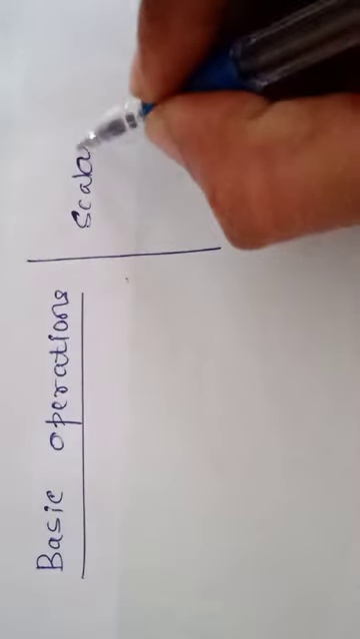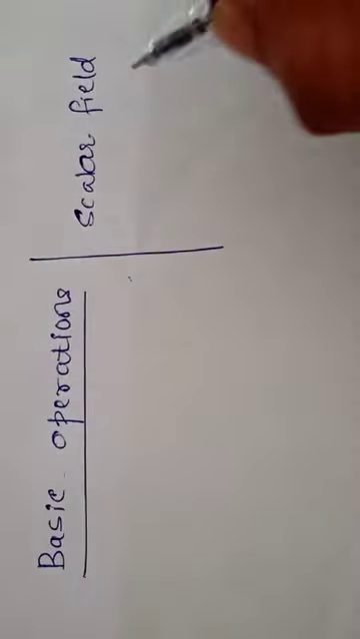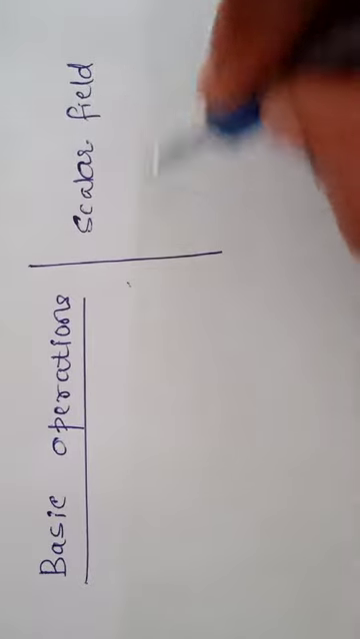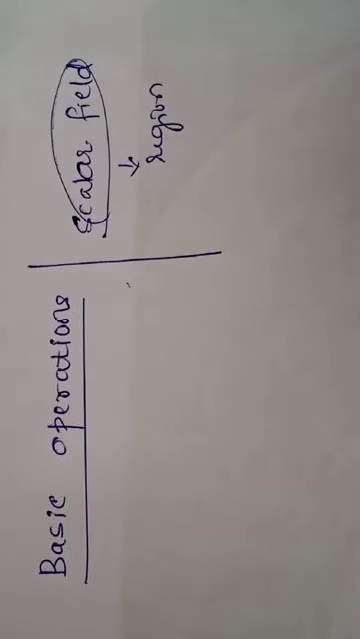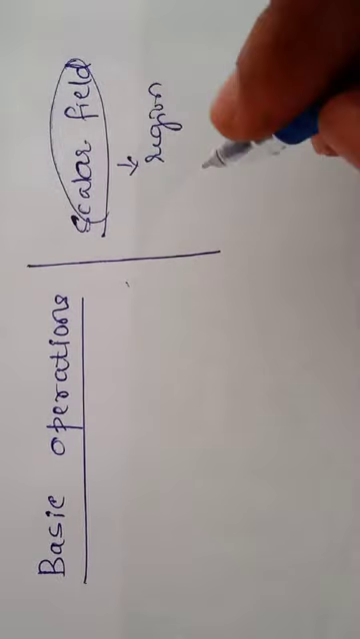Okay, then what is scalar field? Scalar field is a region in which a scalar quantity varies from one point to another point. Before that, we should know about this scalar field. What is this scalar field? This is a region, okay, in which the scalar quantity varies. What are the scalar quantities?